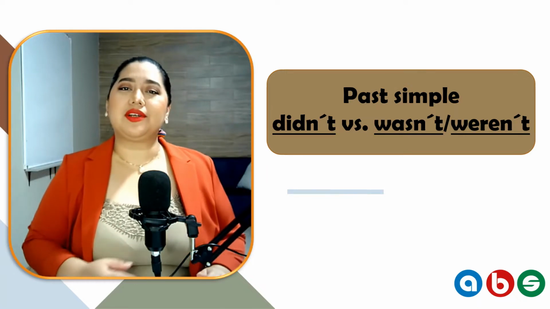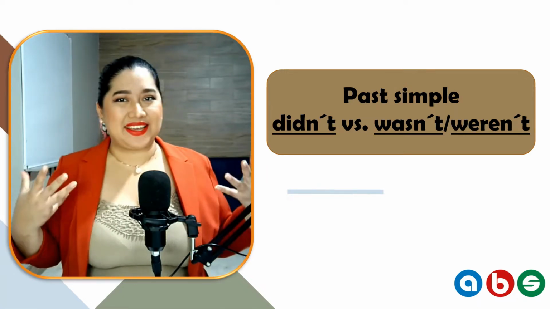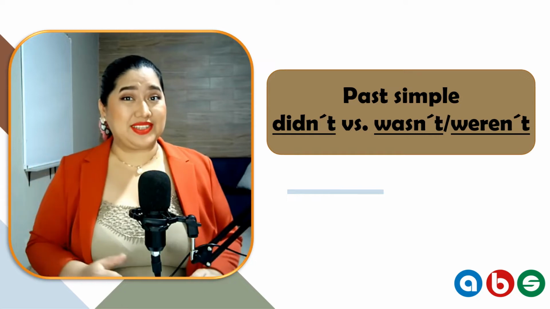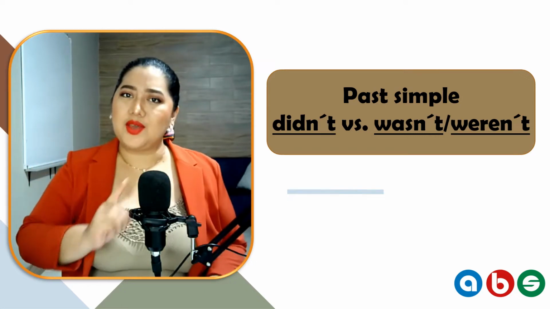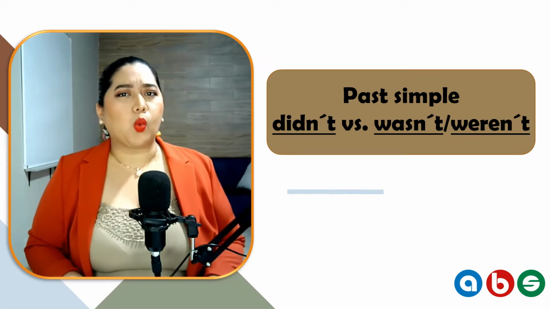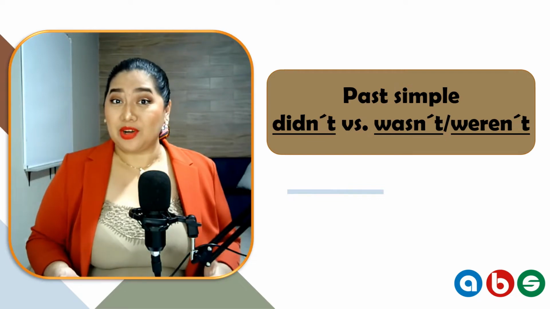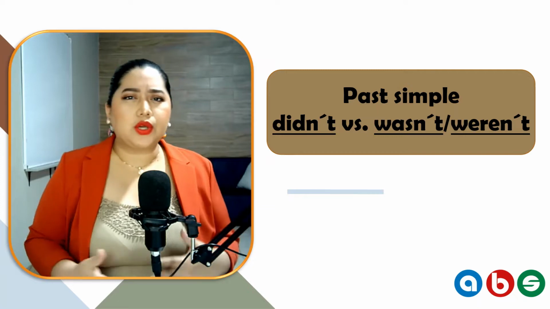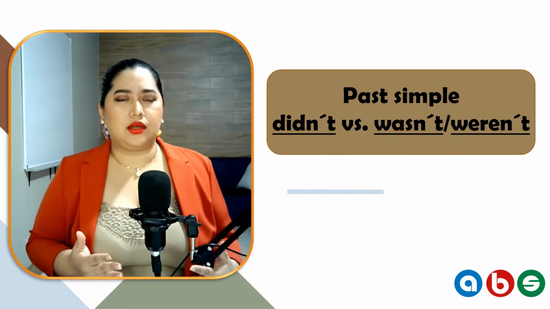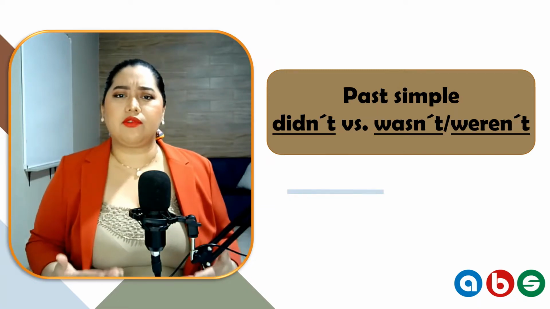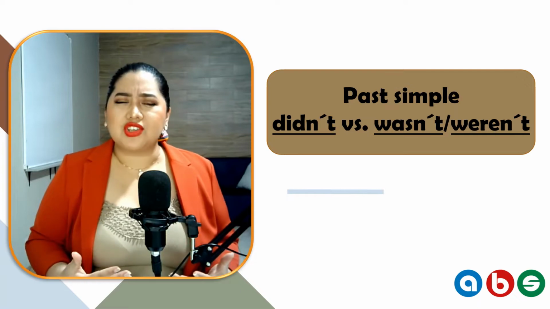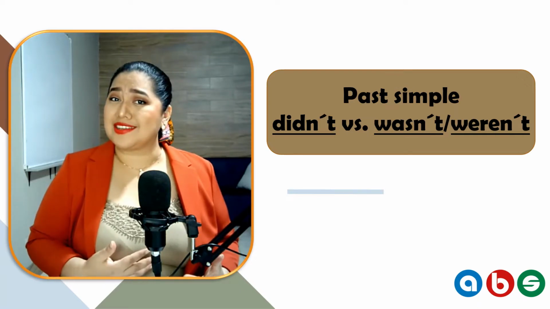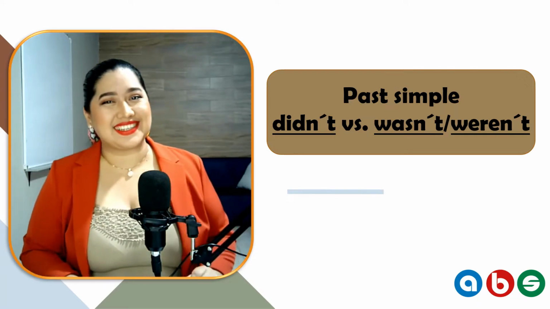Today we'll talk about past simple tense, negative options. Well, you have already learned about didn't, this incredible auxiliary for the past simple tense in negative sentences, and you have learned about wasn't and weren't. You remember the negative form of the verb be. But when or how can we use each option? Well, it's a good question. Let's see the answer, but first, some examples.